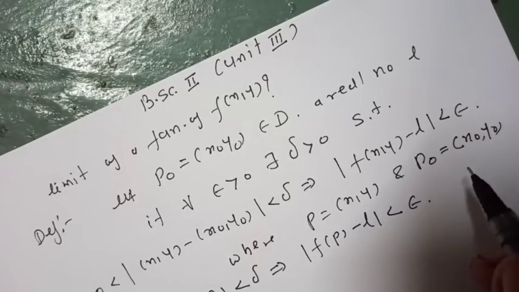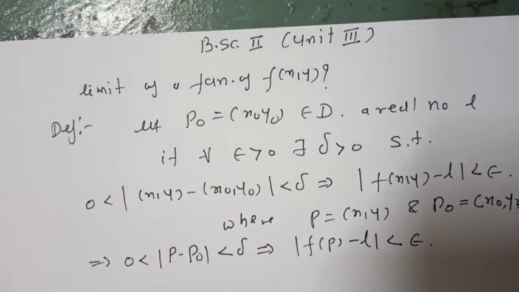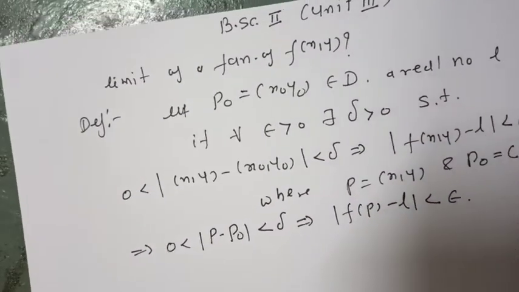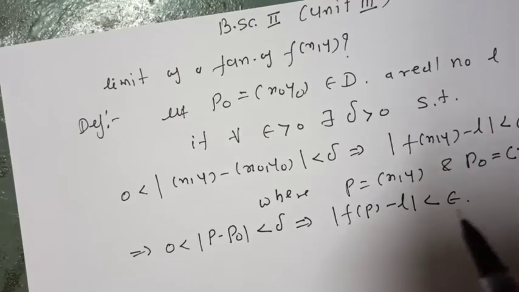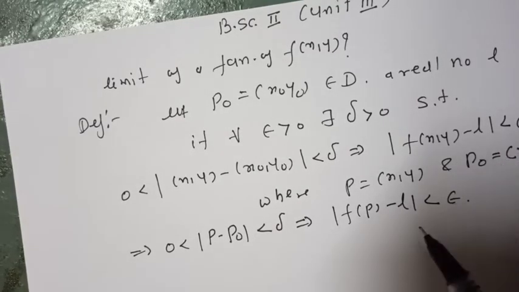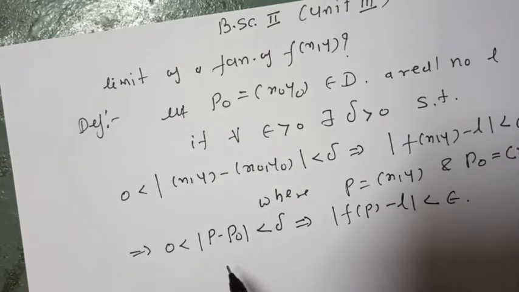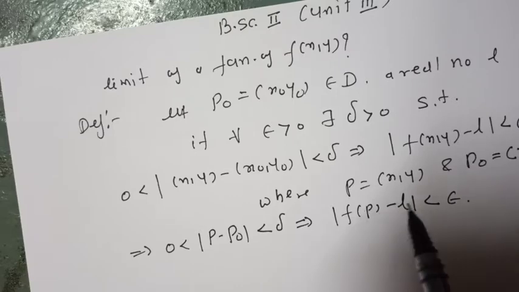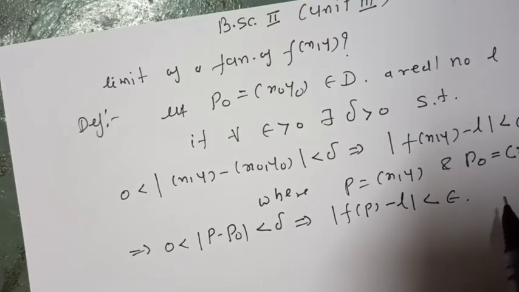This is the epsilon delta definition of the limit of a function of two variables f of xy. That is, for every epsilon greater than 0 there exists delta greater than 0 such that 0 less than mod of P minus P0 less than delta implies mod of f of P minus L less than epsilon, where P is the point xy and P0 is the point x0 y0.